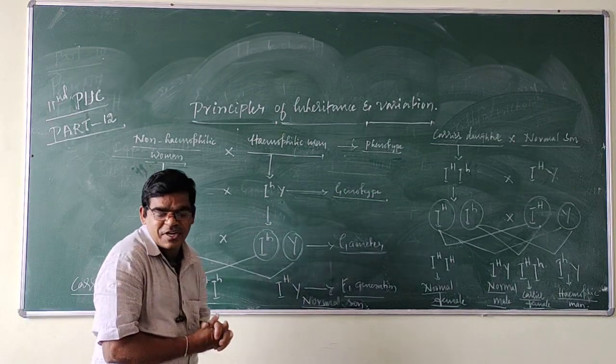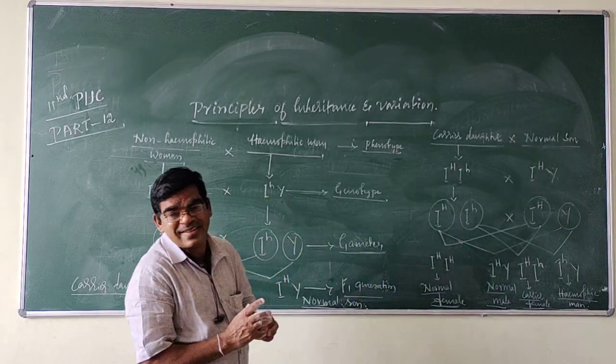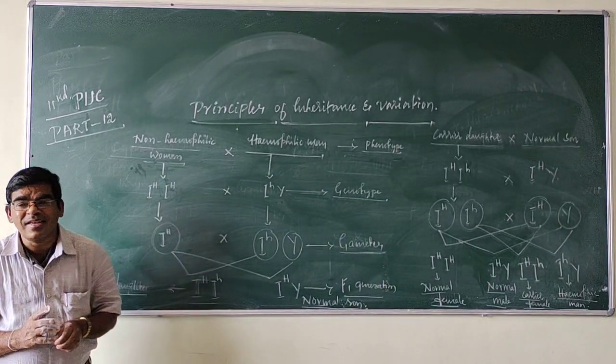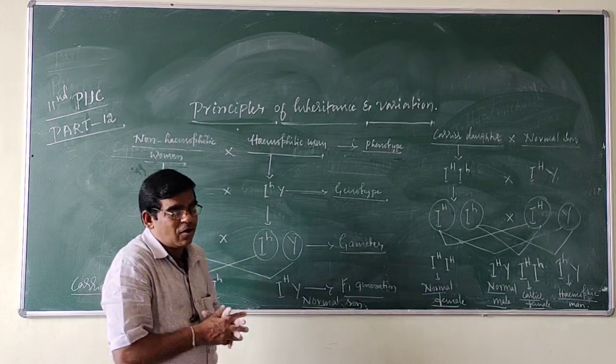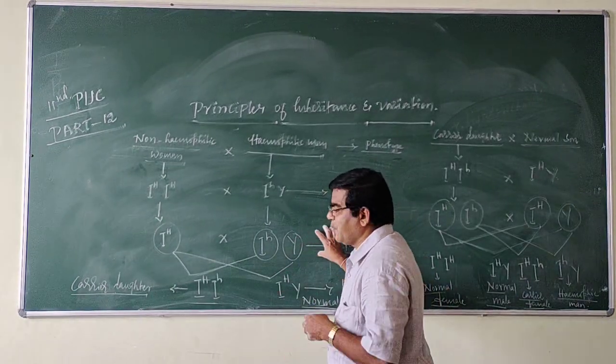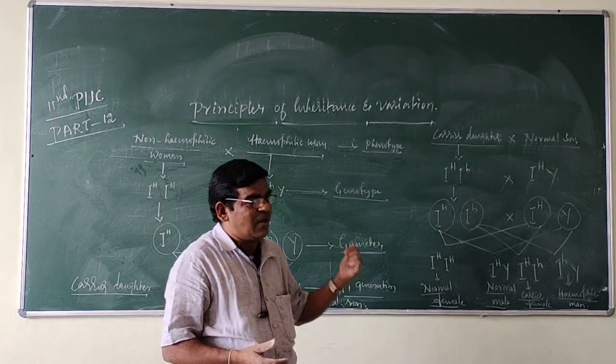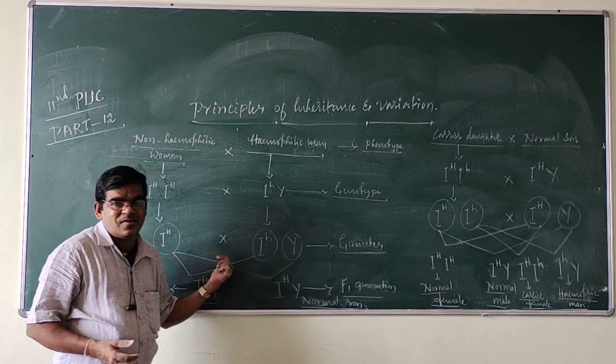Next class I will discuss color blindness. It is also an X-linked disorder. The cause of color blindness is an X-linked recessive gene.